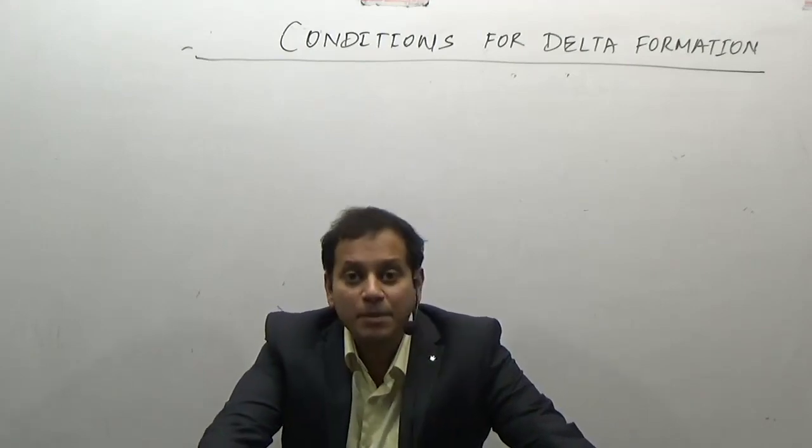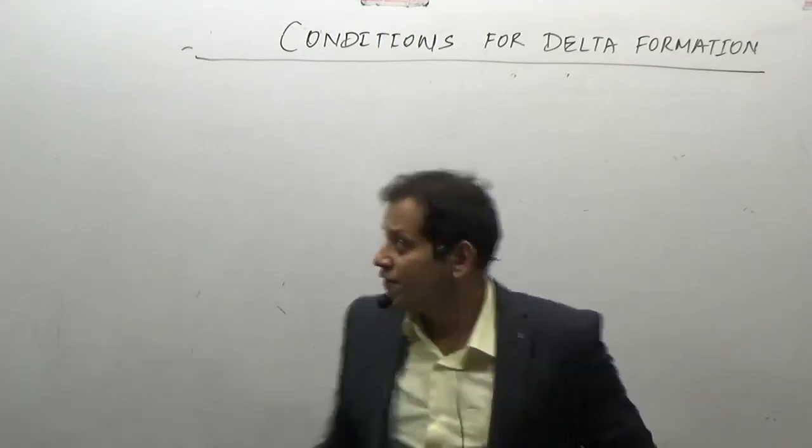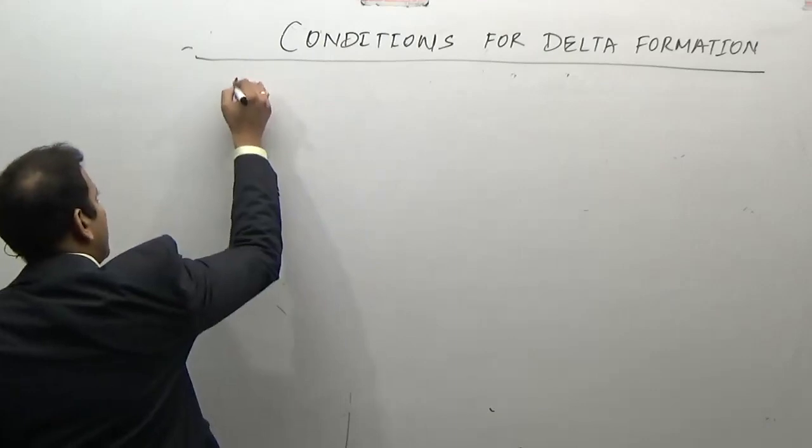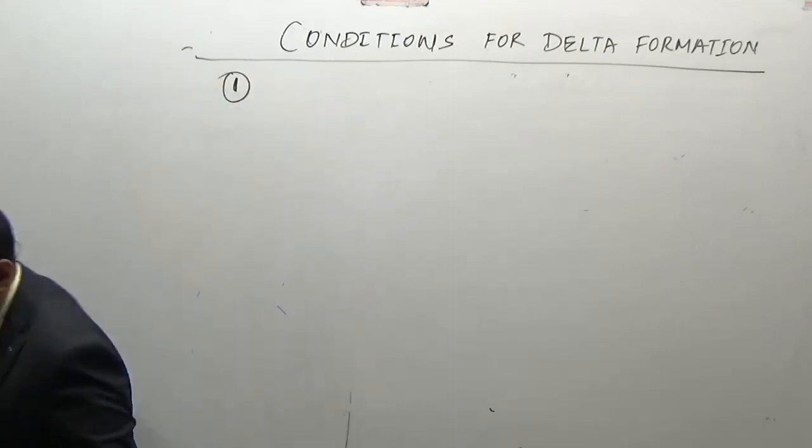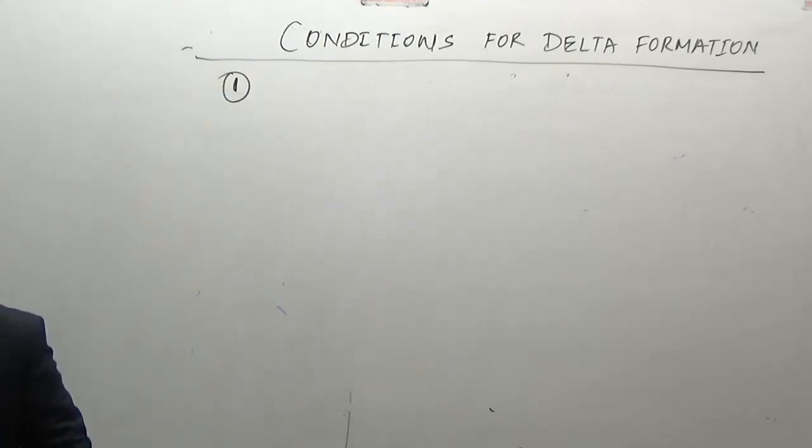Now why do the Ganga and Brahmaputra form a delta? The first condition is the supply of sediments. There should be a large amount of sediments.